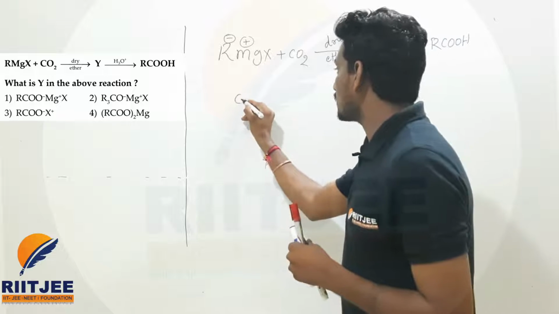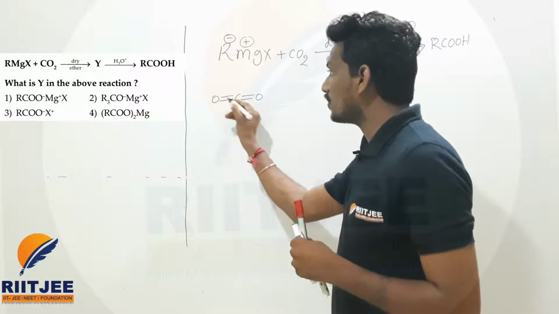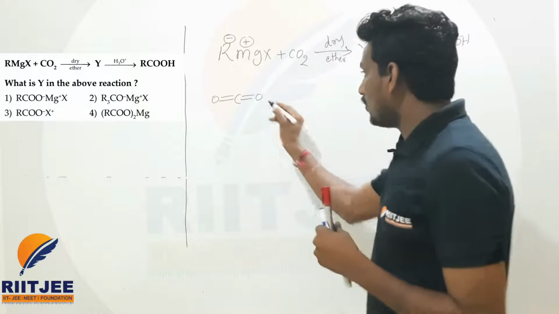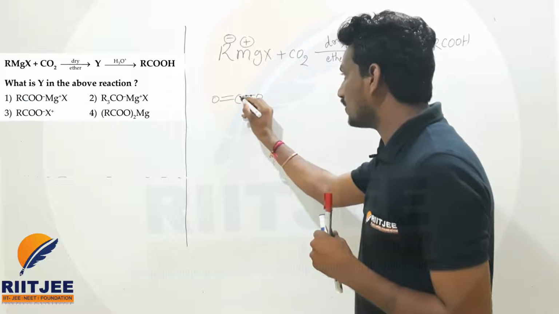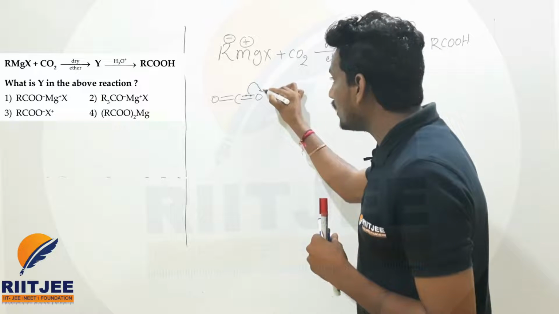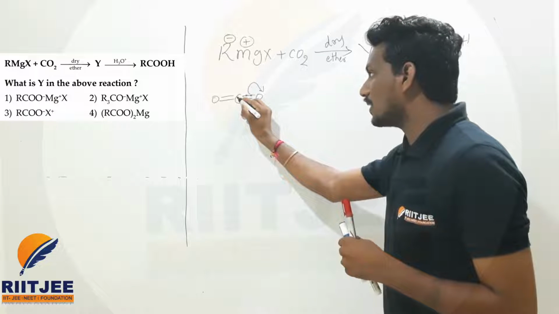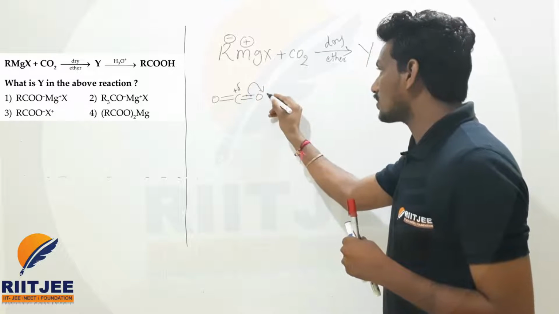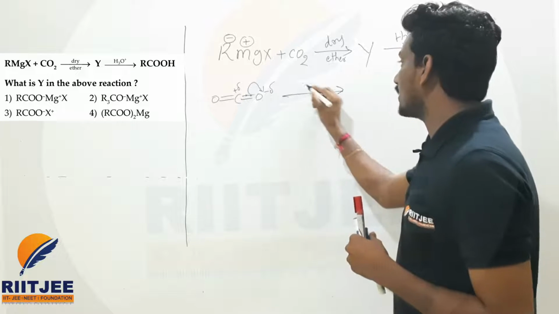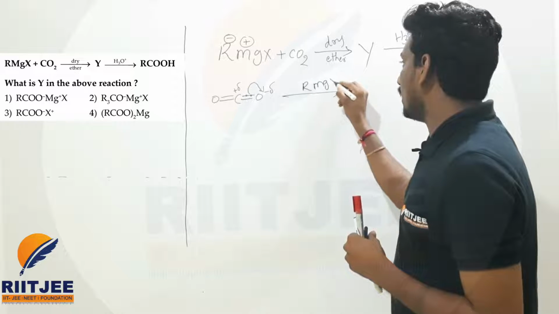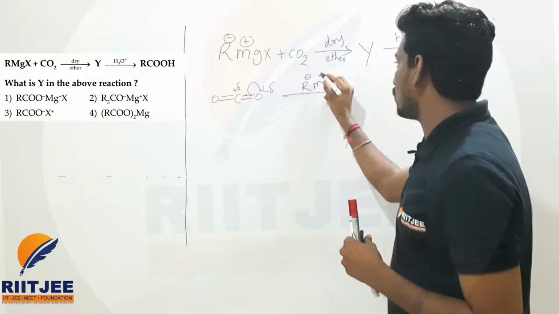This is the carbon dioxide, which exists as O double bond C double bond O. Oxygen is highly electronegative, so the electrons present between carbon and oxygen will shift towards the oxygen. Now on the carbon you will have the partial positive charge, and on oxygen the partial negative charge. In RMgX, the R has a negative charge and MgX has a positive charge.